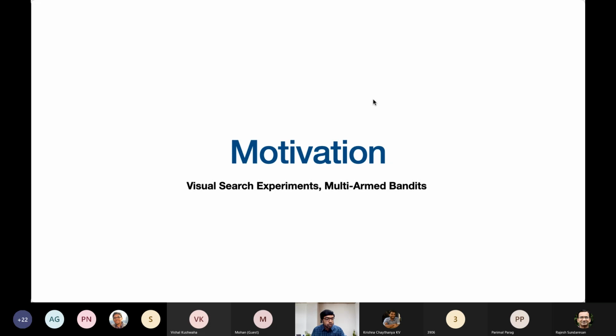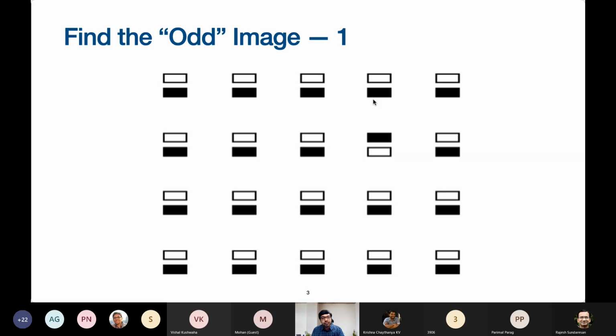3, 2, 1, and go. Ready? Okay, so where's the odd image? Second row, fourth one. Correct. So that's the odd image, second row, fourth column. That took you about 5.5 seconds.